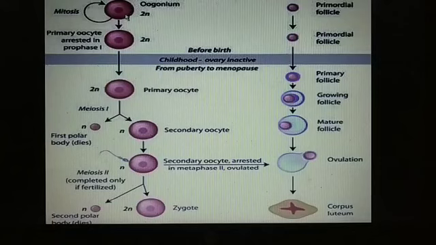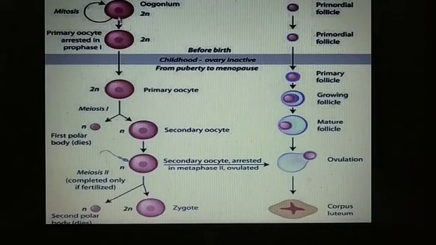And then what happens? These egg mother cells or oogonia start division and enter prophase first of meiosis division. Meiosis is a reductional division. That means oogonia start meiosis, and you know there are meiosis first and meiosis second. Prophase first, metaphase first, anaphase first, telophase first. Then prophase second, metaphase second, anaphase second, telophase second.